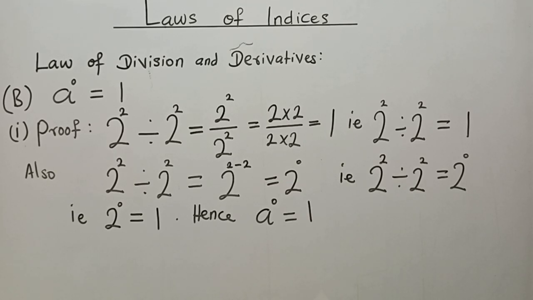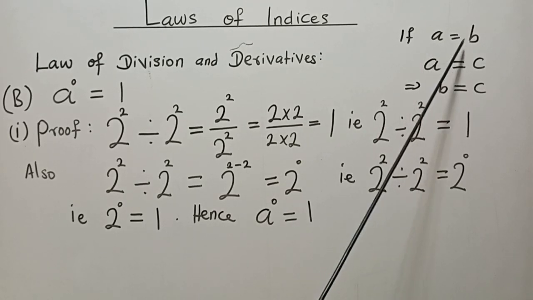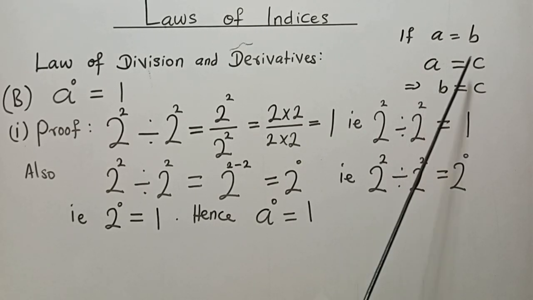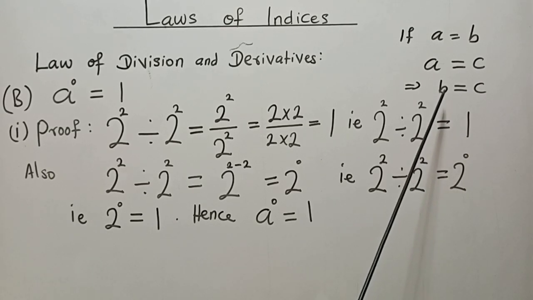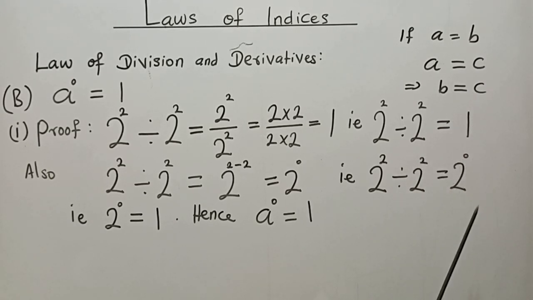Let me again remind you of logic that will help us draw a conclusion. And there comes that logic. It says if A is equal to B and A is also equal to C, it follows that B is equal to C. Think about it.